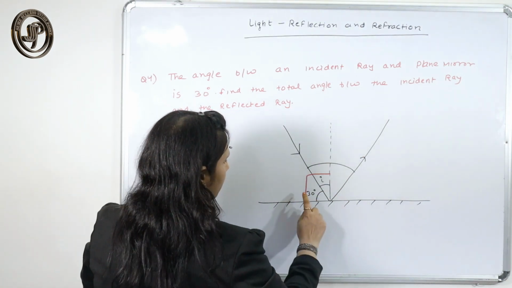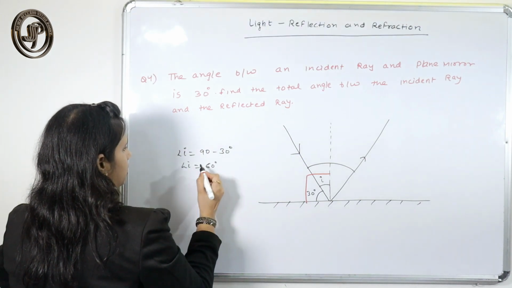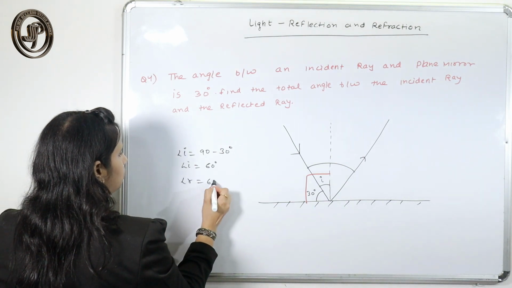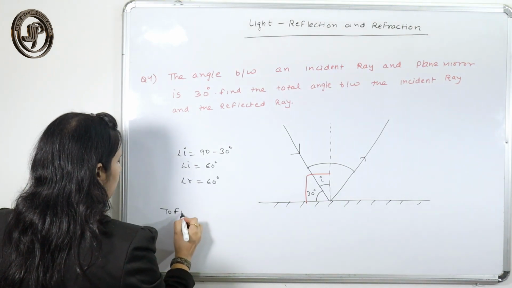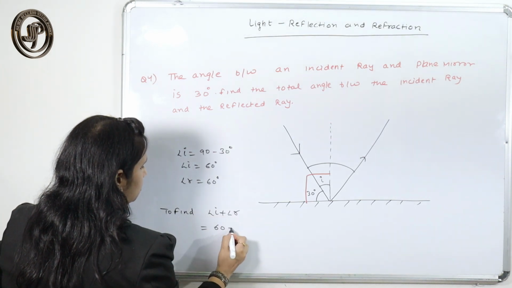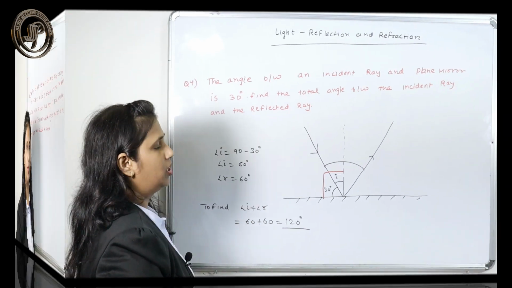If you subtract 90 minus 30, you will get angle I as 60 degree. So angle R will also be 60 degree. But you have to find the total angle. Angle I plus angle R, which is 60 plus 60, equals 120 degree.